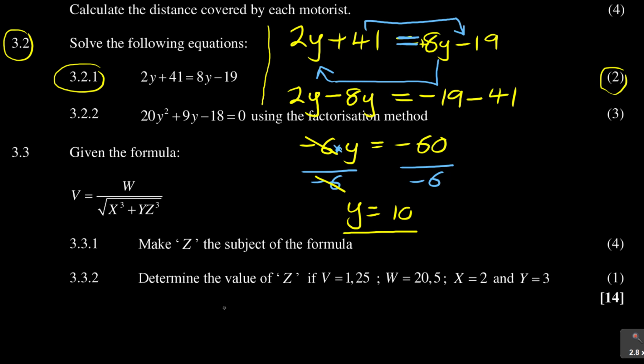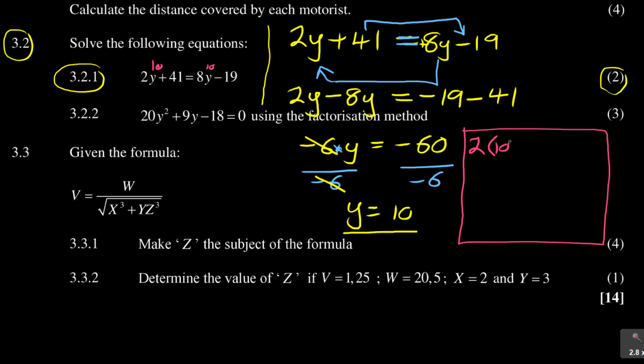Of course, on every equation you can test it because it's easier. So you take the original equation and where there is y, you put a 10. So you're saying 2 bracket 10 plus 41 is equal to 8 bracket 10 minus 19.